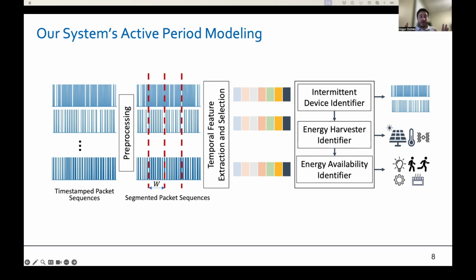And then in the online phase, we first use a network sniffer to remotely collect timestamped packet sequences from the devices in a real-world environment. We then separate each device's packets based on their unique identifiers, such as their MAC addresses. And then we leverage our classification framework to continuously infer the intermittent device's energy availability.